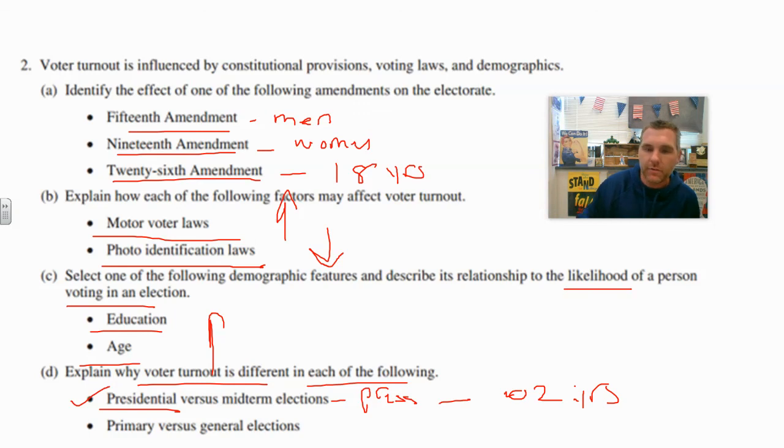And then primary versus general election. Typically general elections get more turnout because it's the one where you're actually voting against the red person versus the blue person, as opposed to the primary, which is like which red person, which blue person. Usually the extremes vote in the primaries. People like your AP government teachers will vote in the primaries, but the general election gets a much broader group of turnout. Okay.